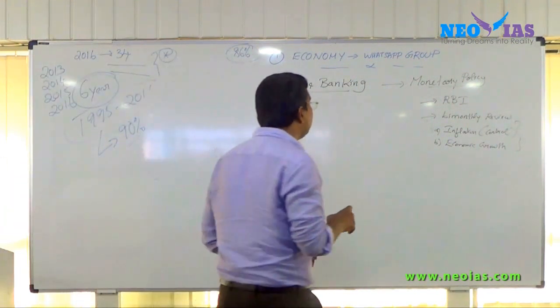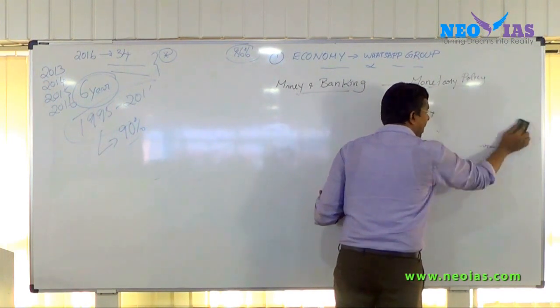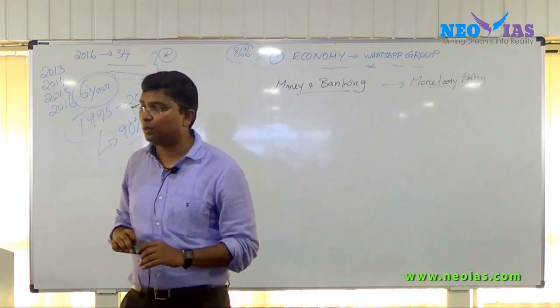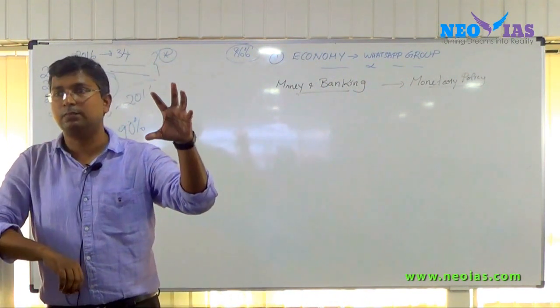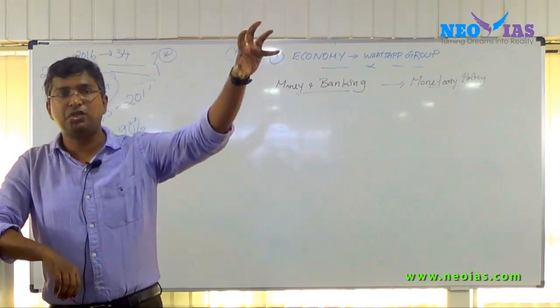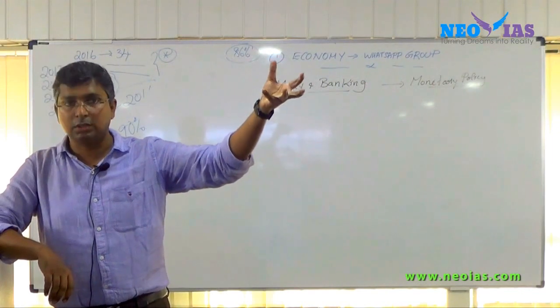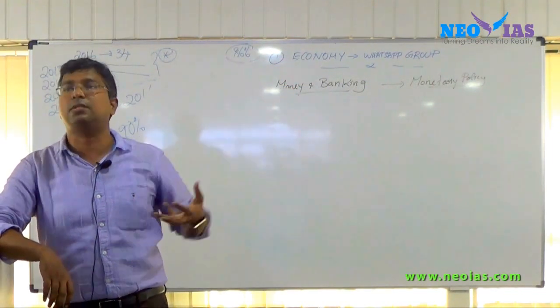Now try to understand that RBI, through its monetary policy, has two core objectives: controlling inflation and promoting economic growth. By doing so, it uses certain instruments.